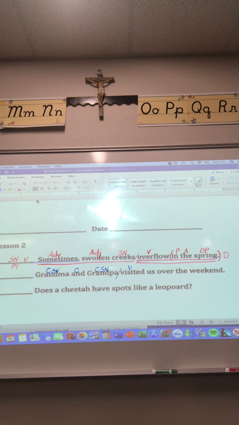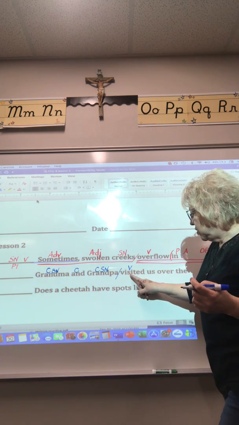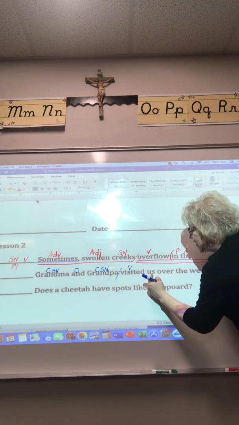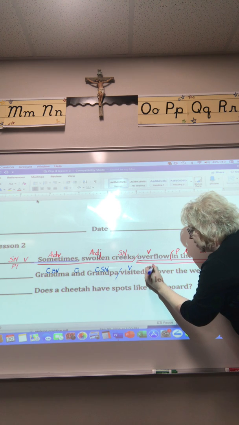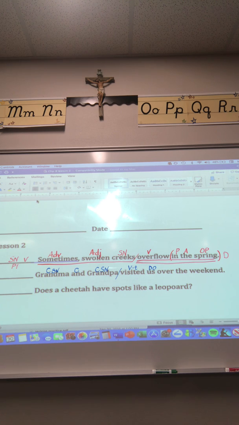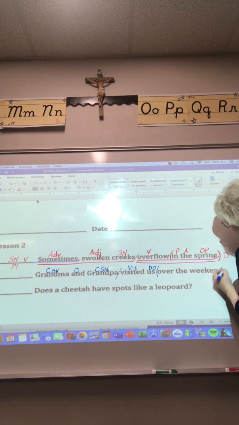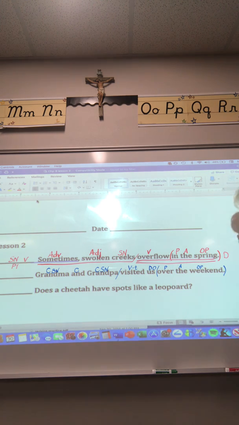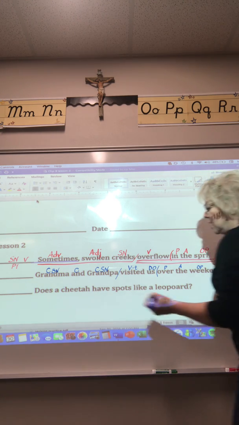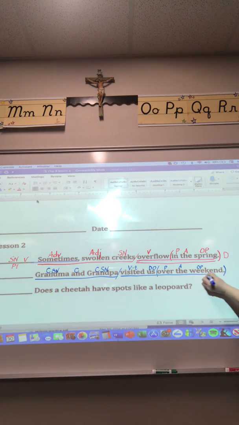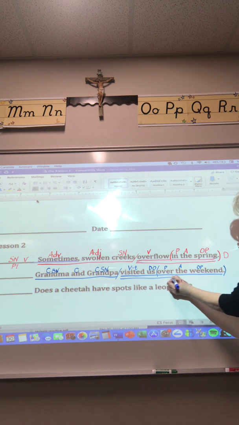Does it tell who received the visiting? We did, didn't we? Yeah, the word is us. So they visited us. So this would be your direct object because the direct object receives the visit. Over the weekend. I believe over is a preposition. So here is a prepositional phrase. And now we'll do our underlining. Grandpa and Grandma is your subject. And visited us over the weekend would be your predicate part.